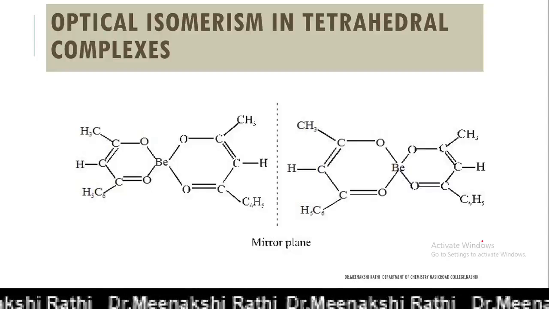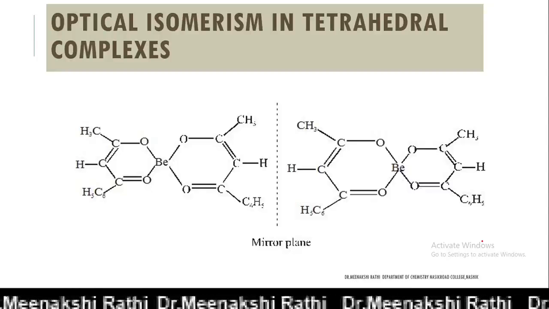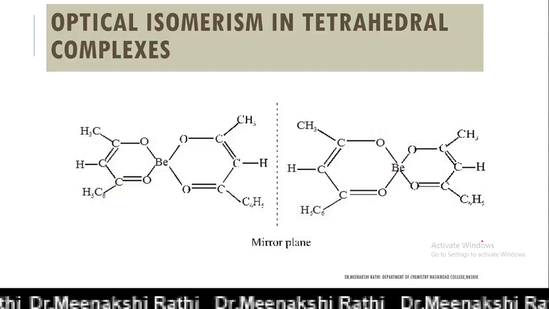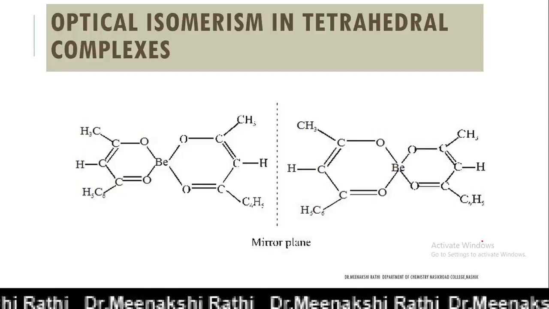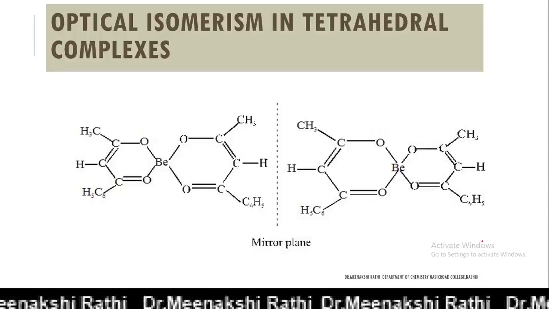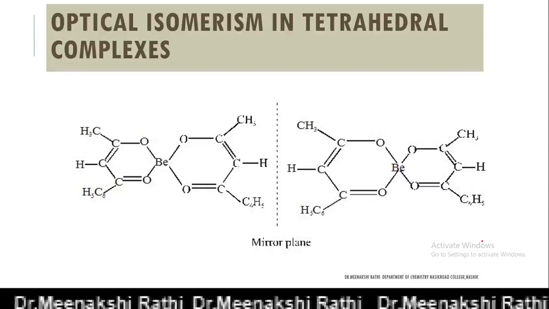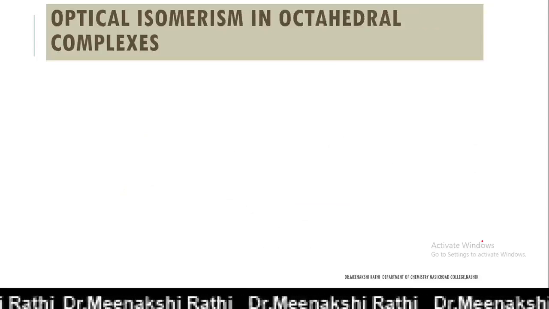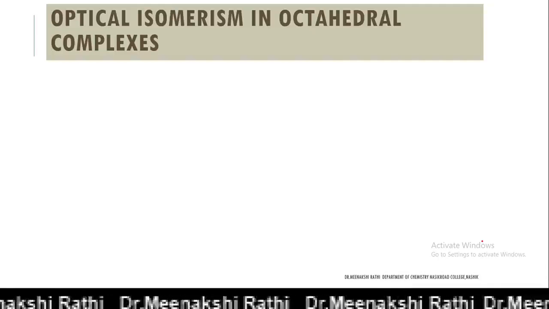The name of this compound is bis-benzoyl acetonato beryllium(II). This is the only such complex which possesses optical activity. Square planar complexes do not possess optical activity because of the symmetry. So we'll see that part later.